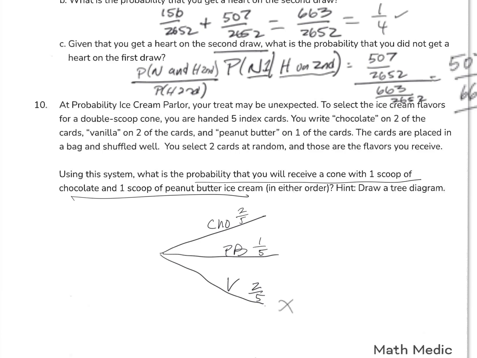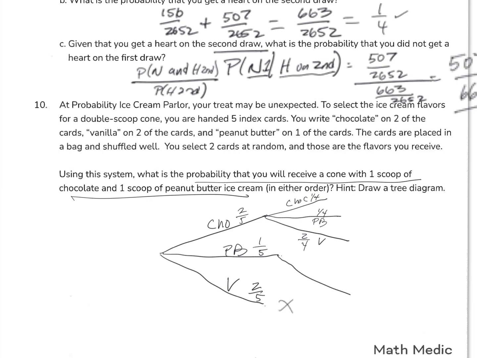What happens if I choose chocolate first? Well, then I can get either chocolate, peanut butter, or vanilla. Now, if I choose the card that says chocolate, that means for chocolate, there's only 1 out of 4 cards left. For peanut butter, 1 out of 4 cards left. And then vanilla, there's 2 out of 4 cards left. Okay?